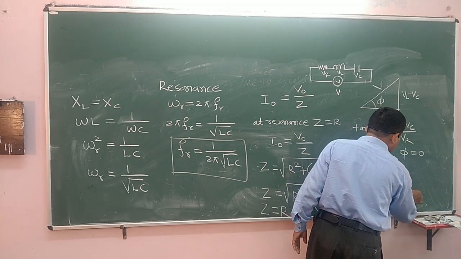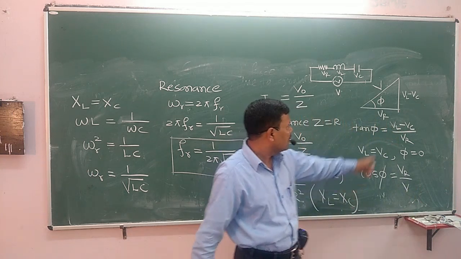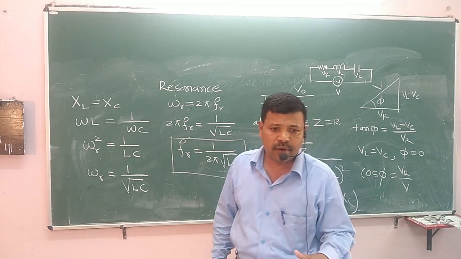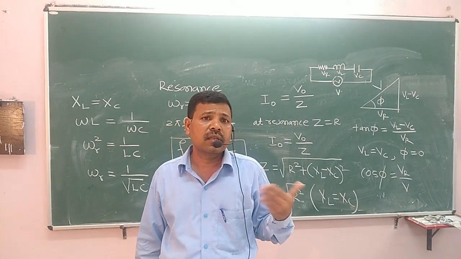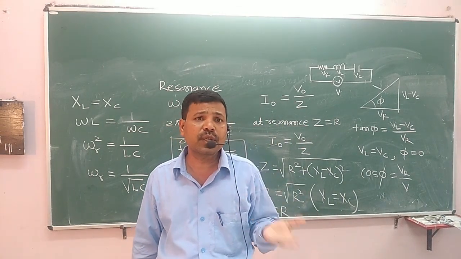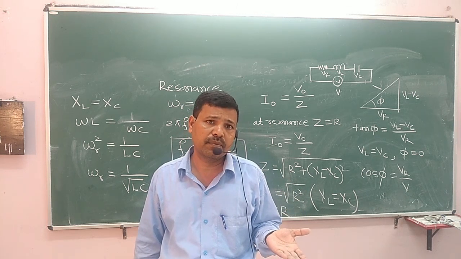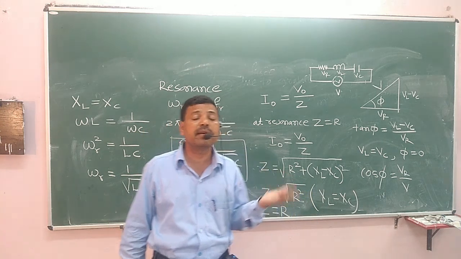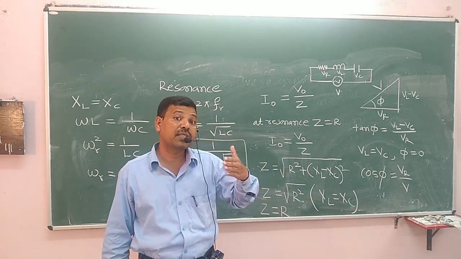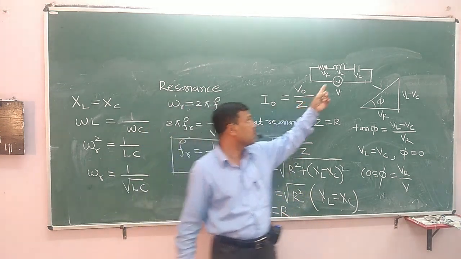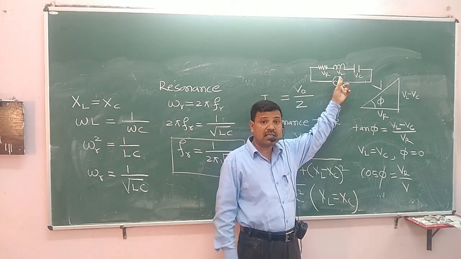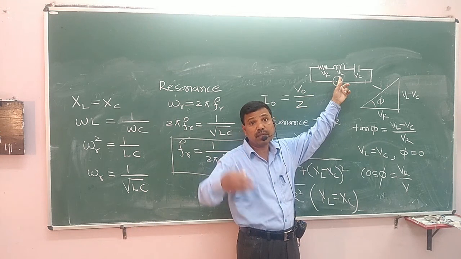VR divided by V. This will be VL minus VC when the inductor is dominating, that is, an inductive dominating circuit. VL will be greater than VC when it is an inductive dominating circuit. The inductor is opposing more than the capacitor.